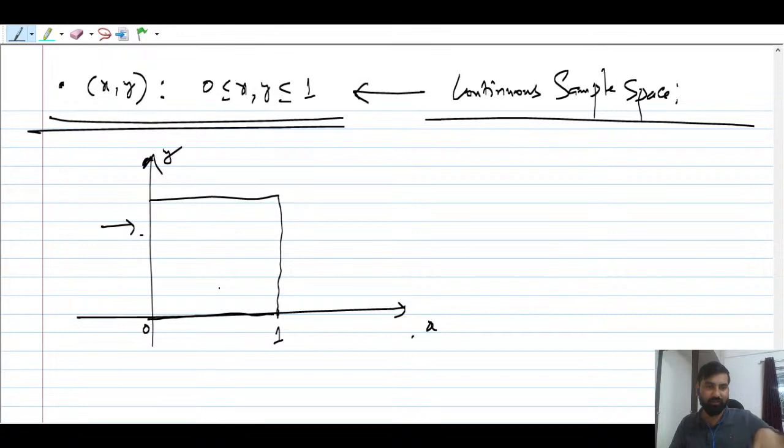Now, suppose this is your target, and there is a target in the center. Someone is going to ask you, can you shoot? And what is the probability that you're going to hit the target? That is very important to keep in mind. Exactly, you can't decide. It is not possible to say that you will certainly hit the target only in the center.